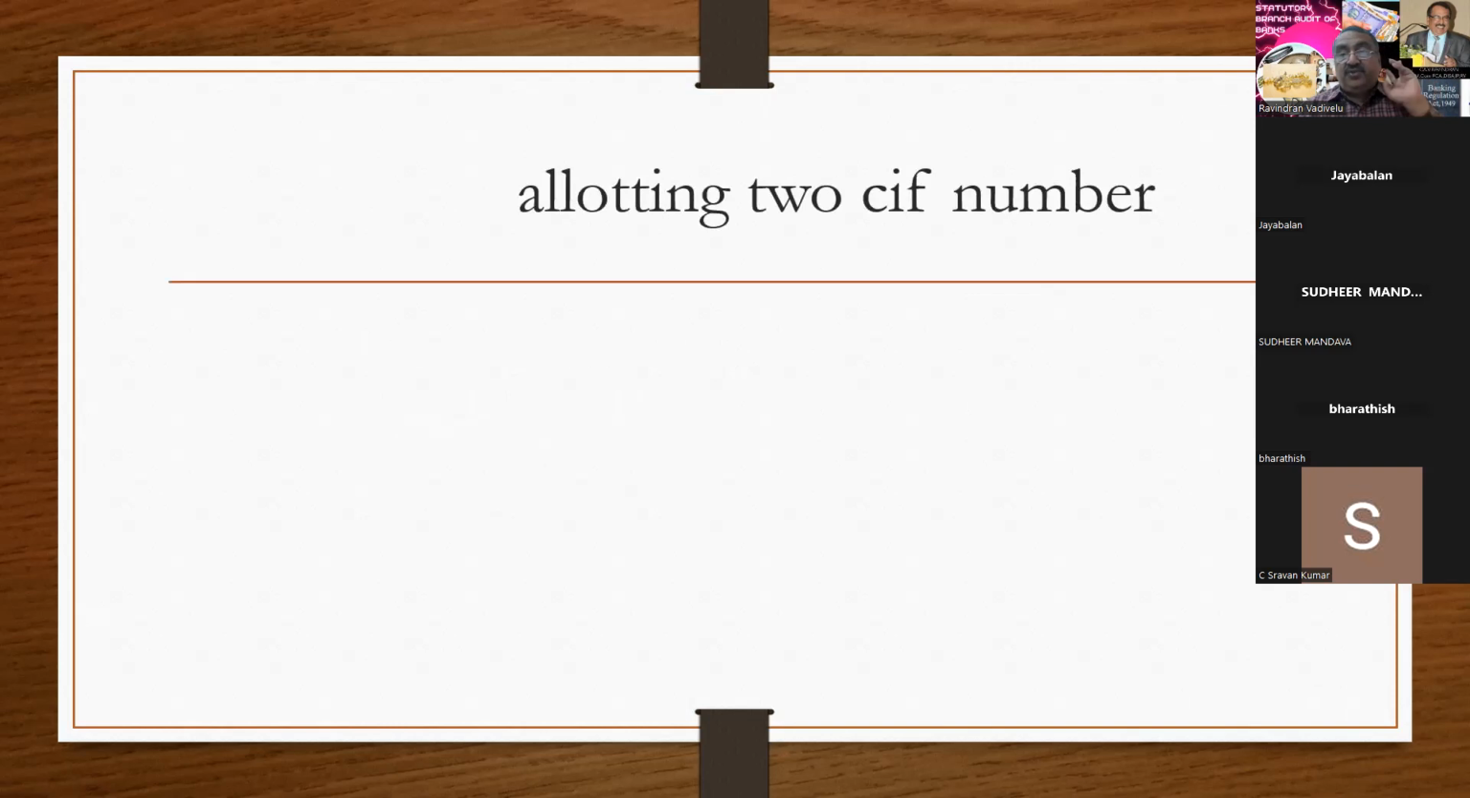Next one is allotting two SIF numbers for one. See, it is a per borrower concept. So to avoid NPA, what the bankers do is allot two SIF numbers, two different numbers. So only one SIF will get the NPA, and the other SIF will be eliminated. Nowadays it is not possible. Previously it was there. Bankers allotted two SIF numbers. As they link the same thing to PAN and Aadhaar, this concept is being removed, but it will also be there.